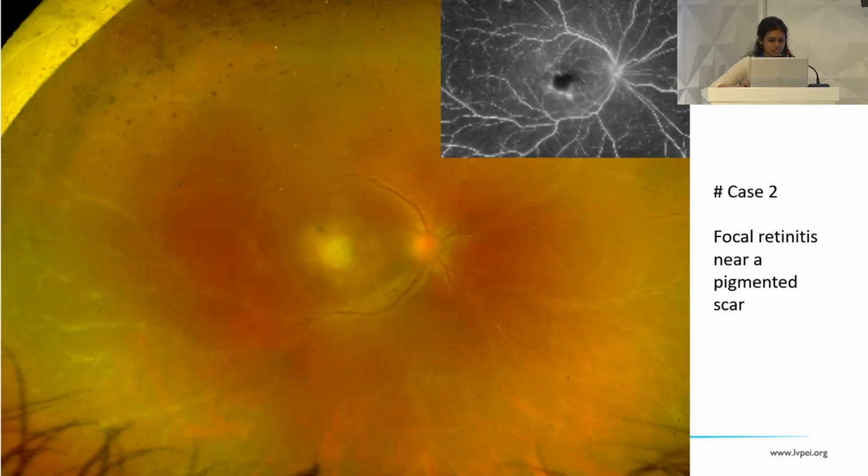Another similar case I want to show here. Again, the lesion is quite similar: pigmented, unifocal at the macula, adjacent to a pigmented scar, and we can also see there is vasculitis. On FFA also, at the site of the lesion, there is hypofluorescence with surrounding hyperfluorescence. So this looks pretty much like toxoplasma chorioretinitis.